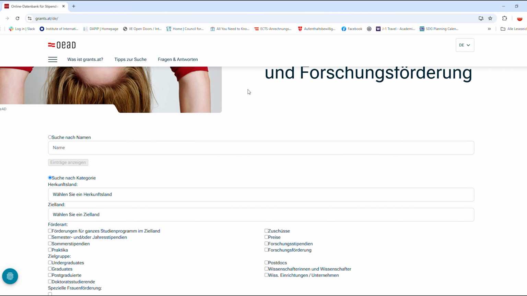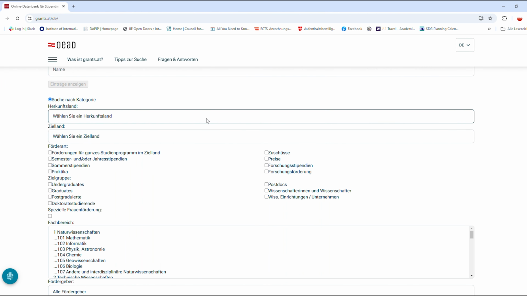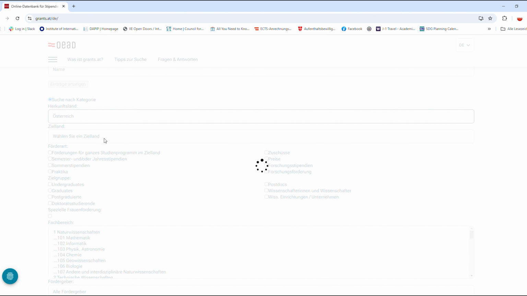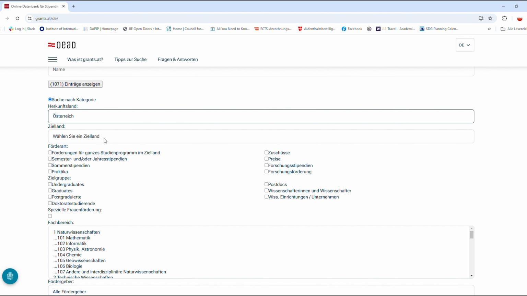Here you can select your country of origin and input your target country. You can also select the type of funding you are looking for, such as grants for a whole degree program or semester or one-year grants. You can also input your desired study level and discipline, or you can leave it blank to widen your search.